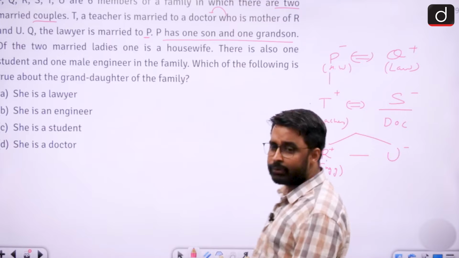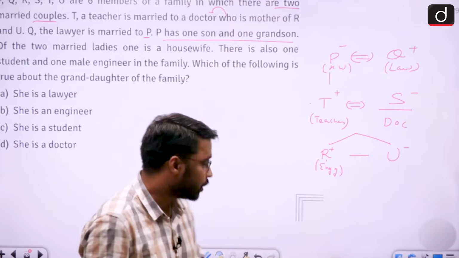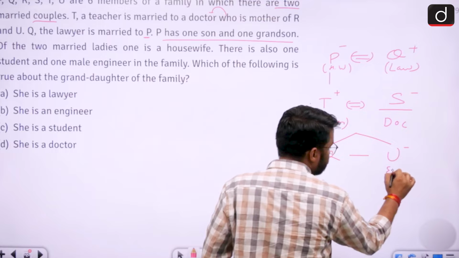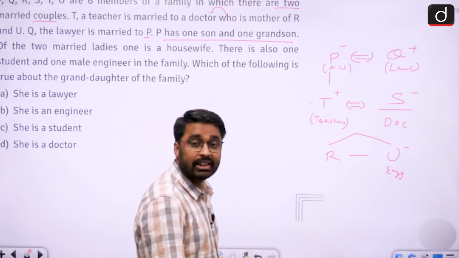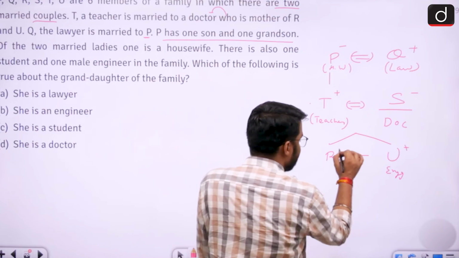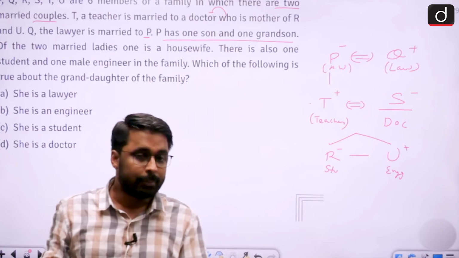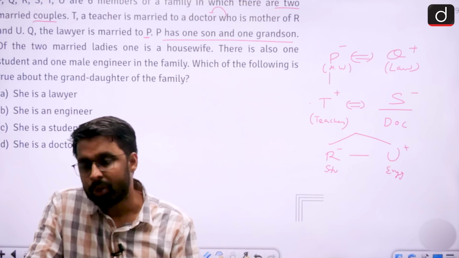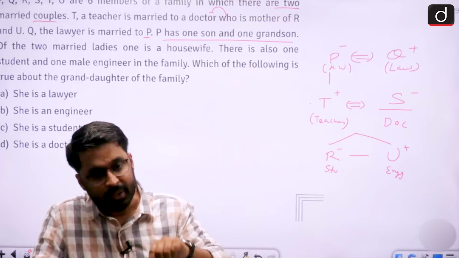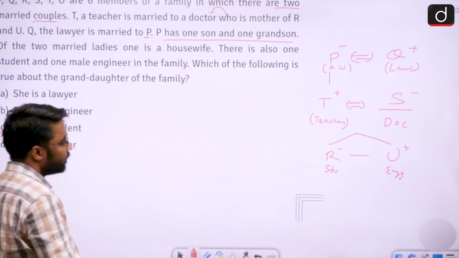So now U by default will be a female and a student. But suppose I take U to be a male member, then U's profession will be engineer. In that case, R would become a female member and R will become a student. So irrespective of whether you take R to be the male member or U to be the male member, the other member who is female will always be a student. So what can be said about the granddaughter of the family? That she is a student.